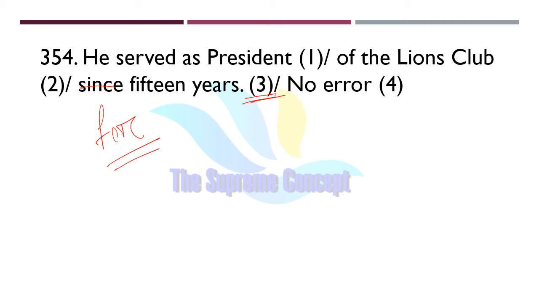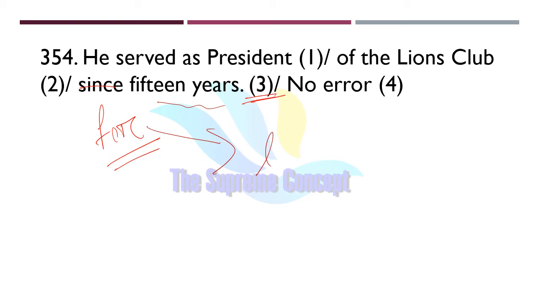It will be: he served as the president of the Lions Club for 15 years. For is basically used for showing a length of time. Here we are concerned about the duration of time. It is about 15 years. For 15 years we are showing length of time.